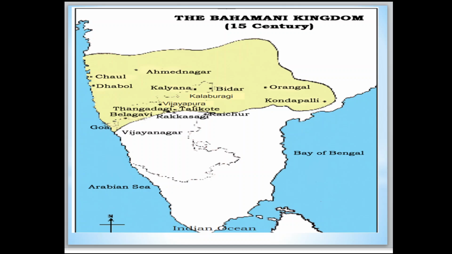Here we have the map of the Bahamani kingdoms of the 15th century. Here we have Bidar and Kalburgi. In the initial stages, their capital was Kalburgi only; afterward they moved to Bidar. Then one more capital is Adil Shahi Vijayapura, located here. Ahmednagar is located here, and one more in Andhra Pradesh. Now let's move to the beginning history of the Bahamani Sultans.